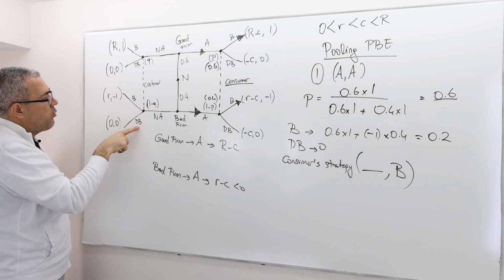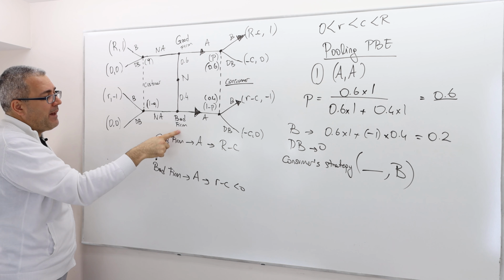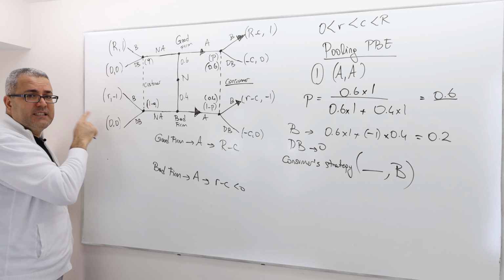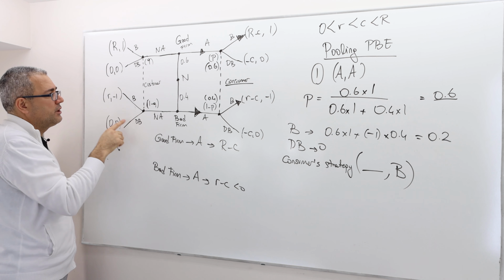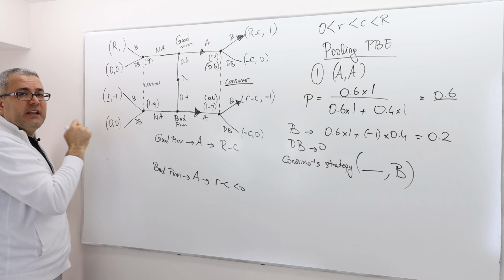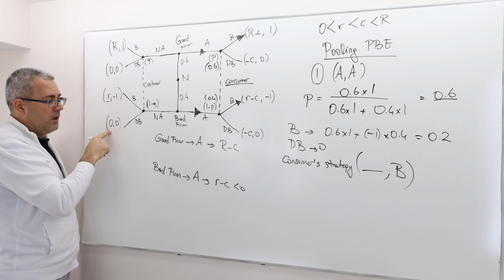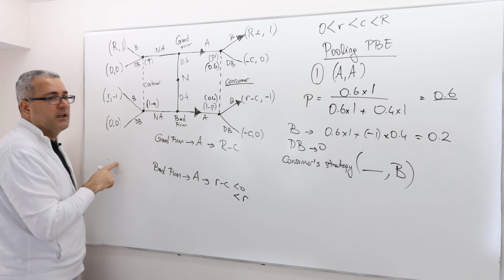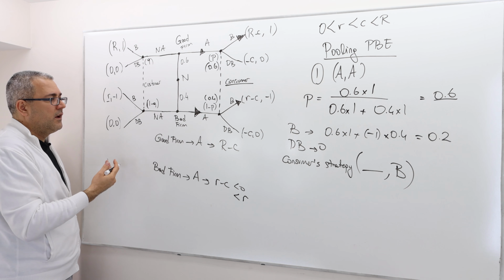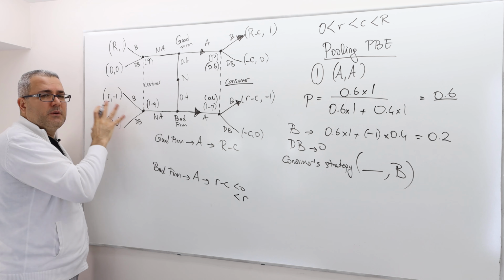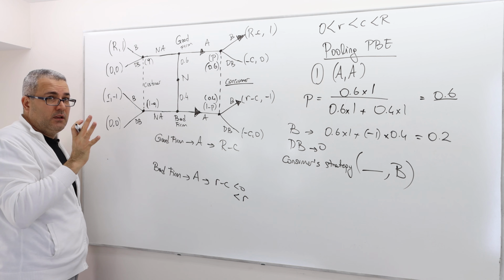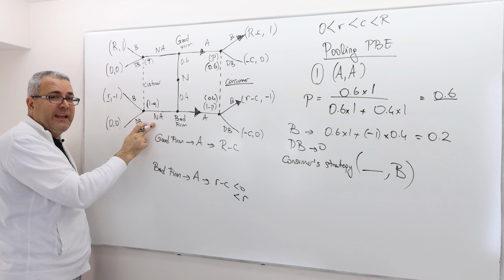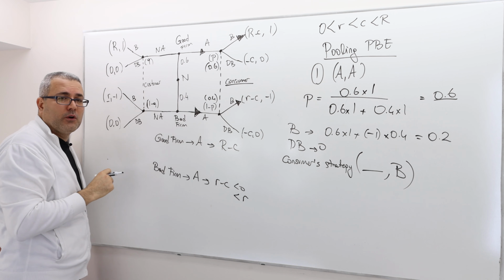What he's going to get depends on the consumer's decision, obviously, but he will either get R or 0. Well, R minus C is less than 0, and R minus C is clearly less than R. So what does that mean? That means whatever the customer does here, which we still don't know, the bad firm actually prefers to deviate to NA because A is too bad for him.